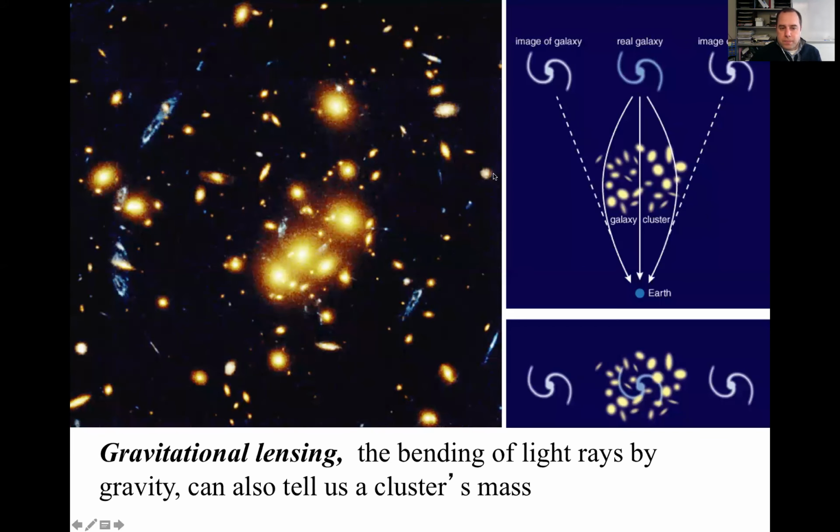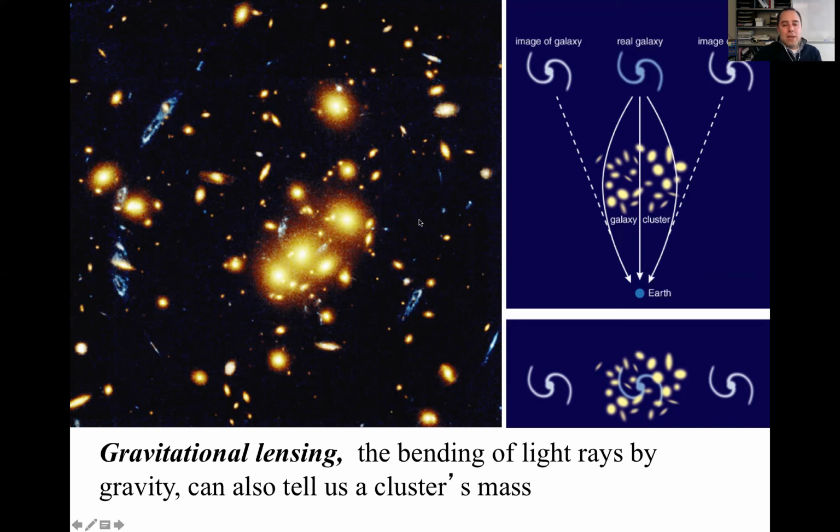Here's one. This is cool. Remember, we said that light is affected by mass. In other words, light bends around mass the same way that mass bends around mass, and it can enter orbit if you're close enough to, say, a black hole. Even if you're not near a black hole, here is an example of a cluster of galaxies, a huge amount of mass. Each one of these galaxies is way bigger than the Milky Way. This is probably a Milky Way-sized galaxy. These guys are probably orders of magnitude more massive than the Milky Way. And there's a lot of them all in one region of the sky.